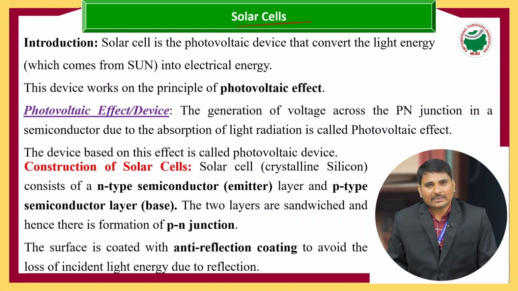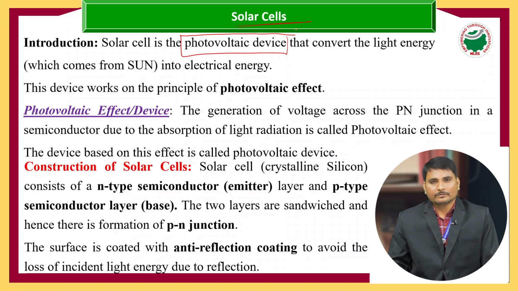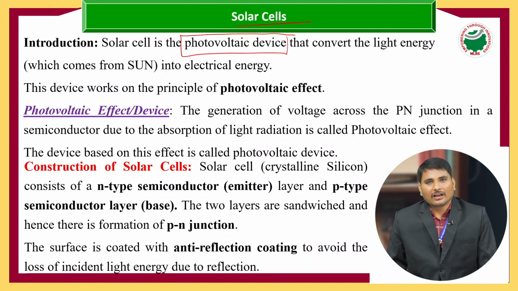What is meant by light energy? Light energy is nothing but the sunlight. That sunlight is converted into electrical energy with the help of solar cells. The solar cells work based on the photovoltaic effect. The solar cells are also called photovoltaic devices or photovoltaic effect cells.